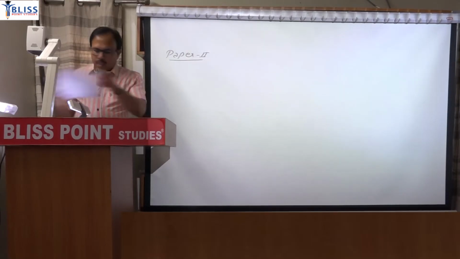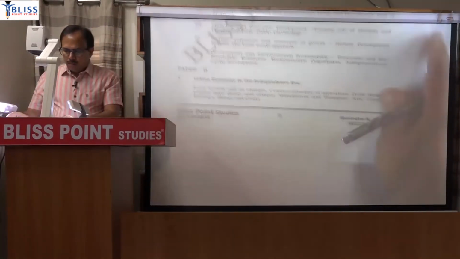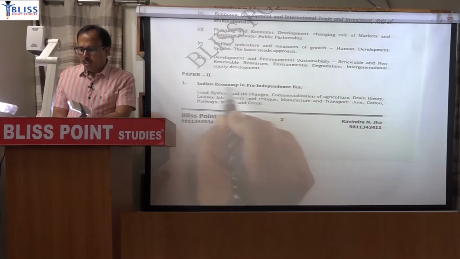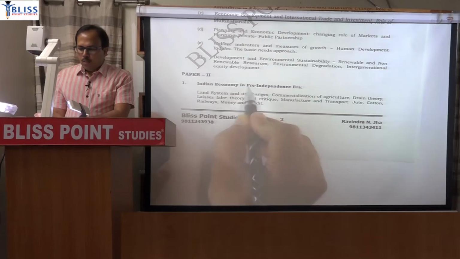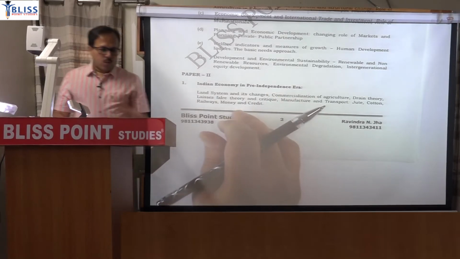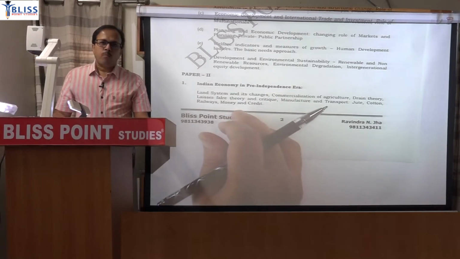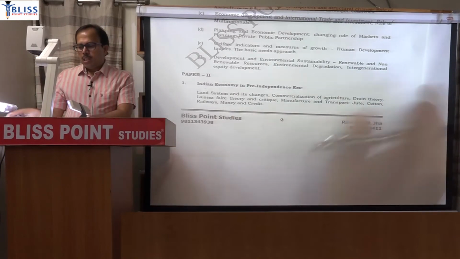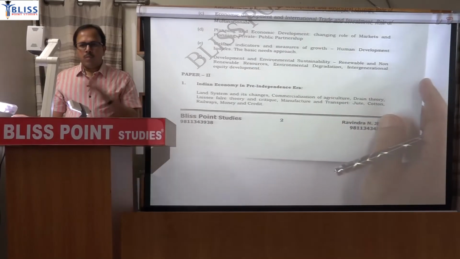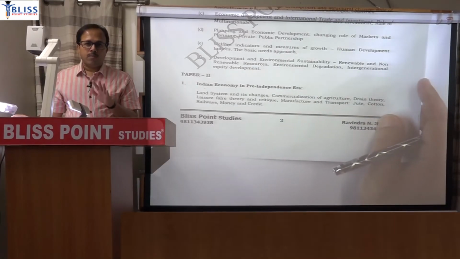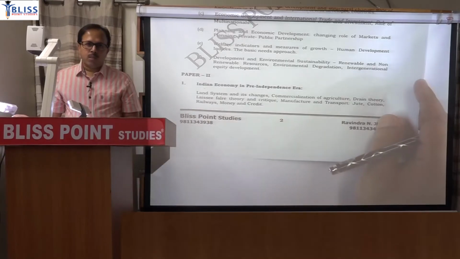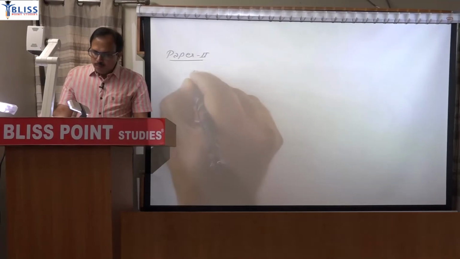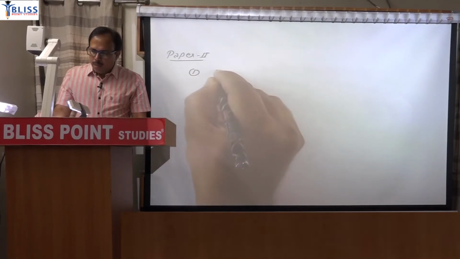paper 2 starts with Indian economy in the pre-independence era. So it is the economic history of India. So just see the questions first. What are the various questions asked from pre-independence Indian economy? And you will find that in the last 4 or 5 years, around 4 to 5 questions have regularly been asked from the pre-independence era. So you can't take it lightly. So one aspect in paper 2 is Indian economy in the pre-independence era.